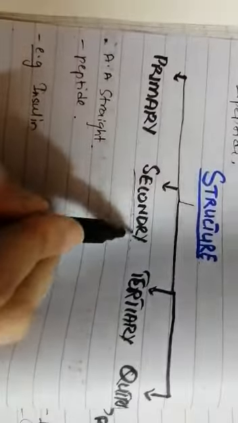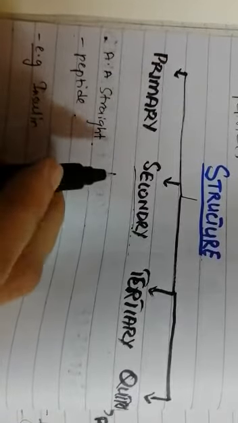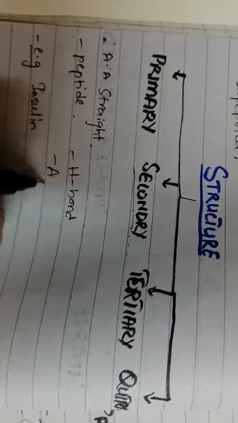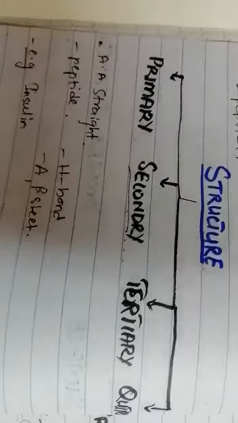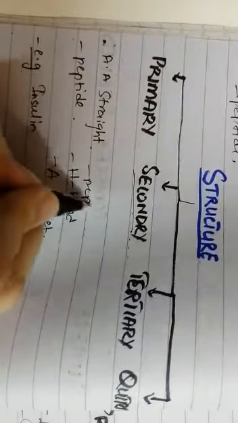Now, in the secondary structure, the primary structure is branched and combined with another bond that we call the hydrogen bond, and it forms alpha sheets, beta sheets, amyloids, and other non-repetitive structures combined with the peptide bond, which is the main bond between the protein.